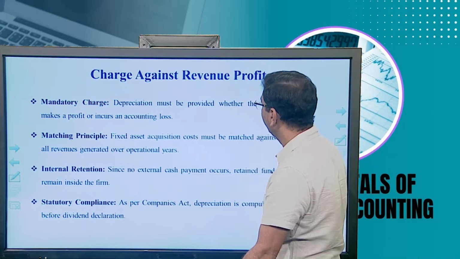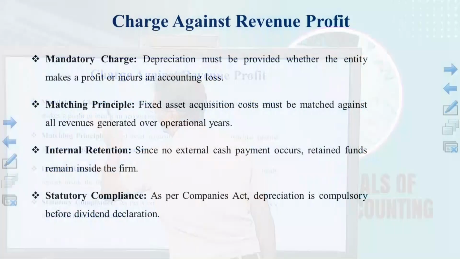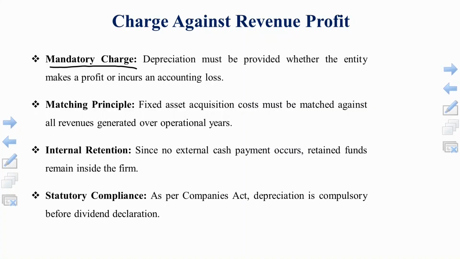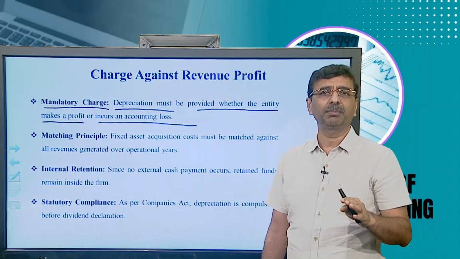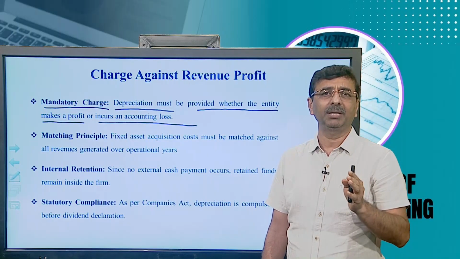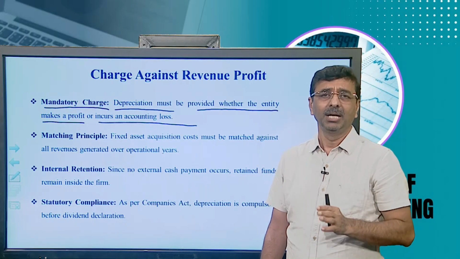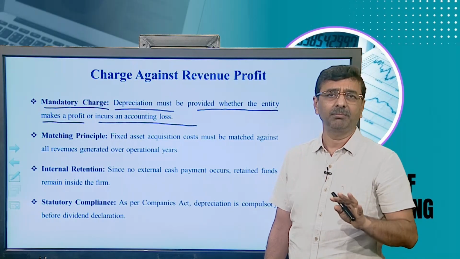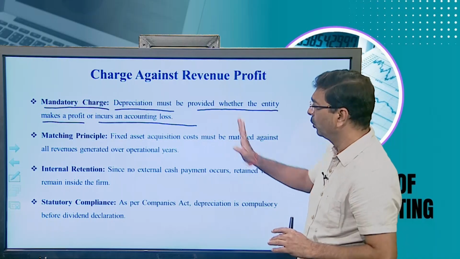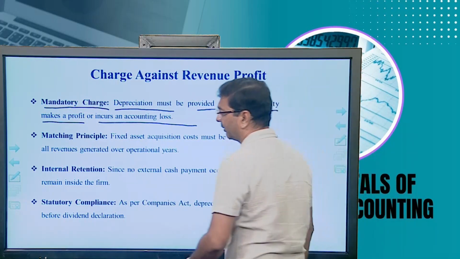Charge against the revenue profit, mandatory charge. Mandatory charge means depreciation must be provided whether the entity makes a profit or a loss. So it is mandatory. Whenever you charge depreciation, it has to be debited in the profit and loss account, whether you earn a profit or a loss, but it is a must to record it in the profit and loss account.